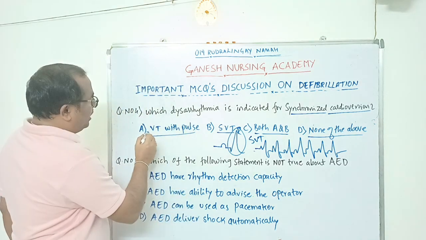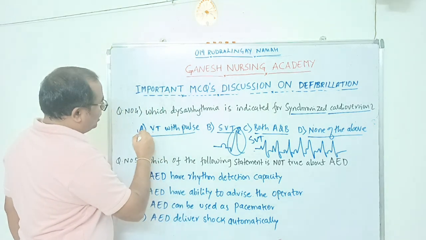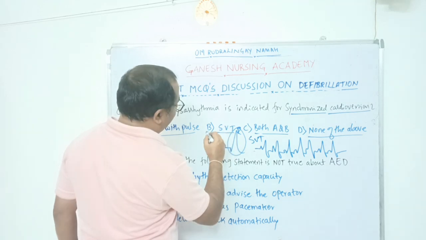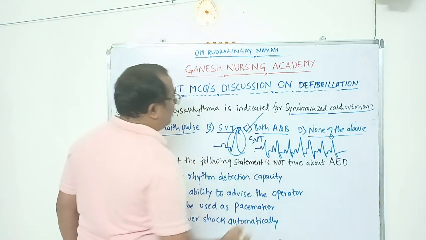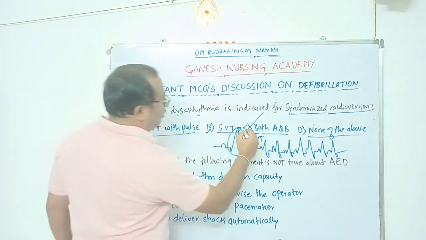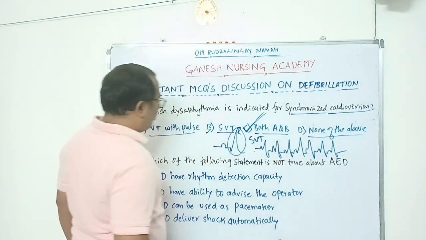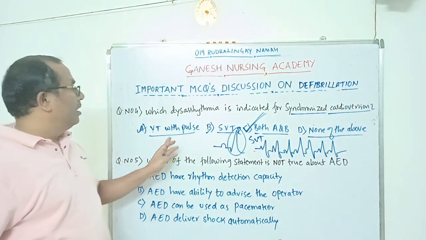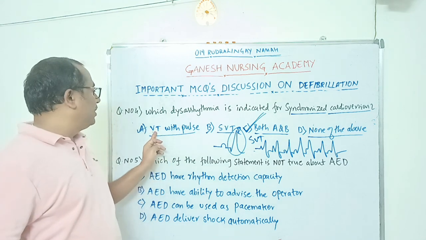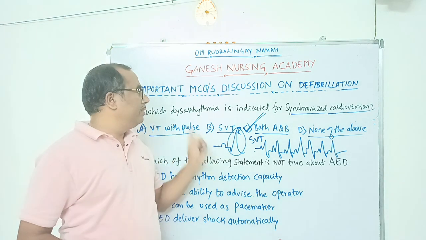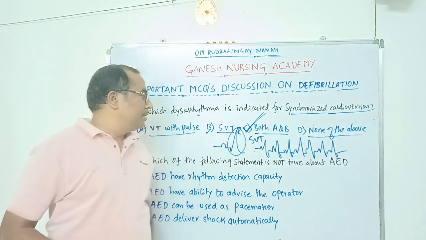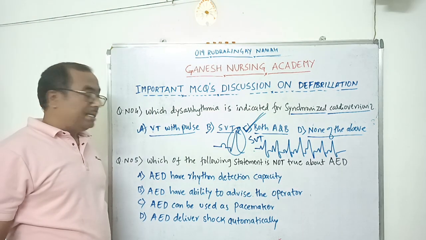So here option A, ventricular tachycardia with pulse, is the right option. Option B, supraventricular tachycardia, is also correct. So option C, both A and B, is the correct option here. Option D is wrong. So the answer for this one is both A and B. In case of both ventricular tachycardia with pulse and supraventricular tachycardia, we will use synchronized cardioversion. Okay, dear students, let's see the next question.